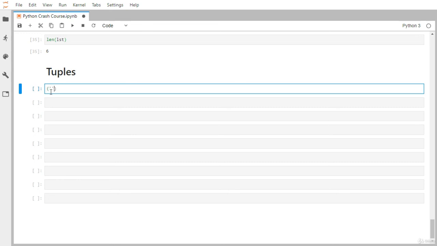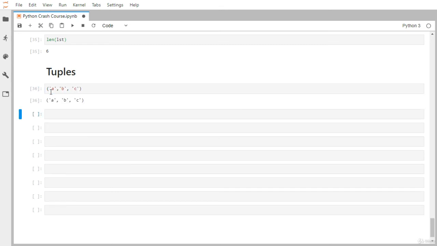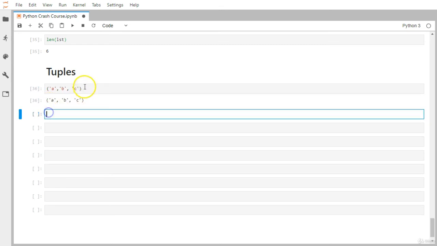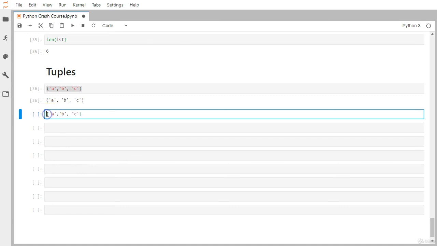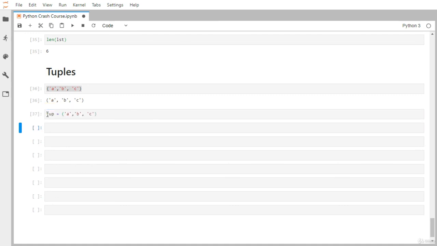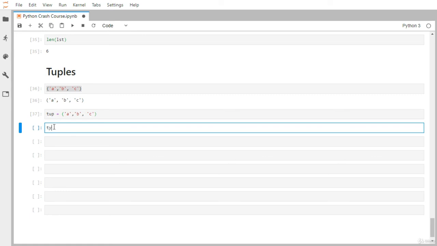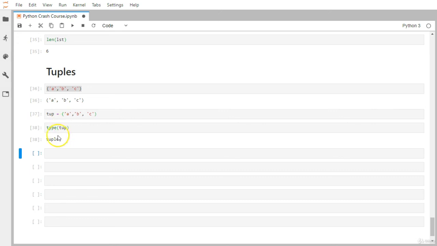Let's say I am going to create one with 3 different elements, A, B, C, very simple. Let me assign this to a tup variable. If I want to know the type of this tup variable, it's a tuple type of object.